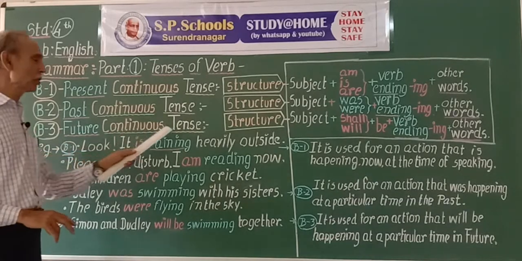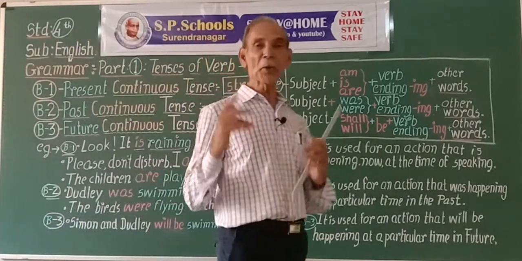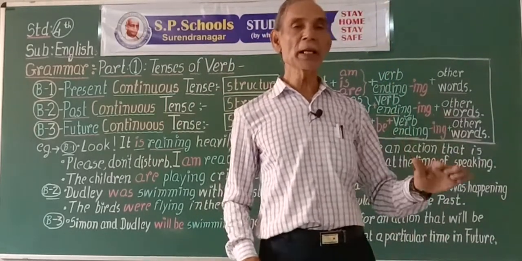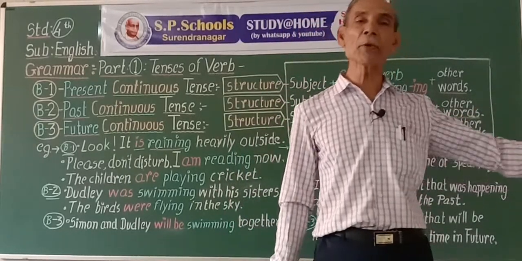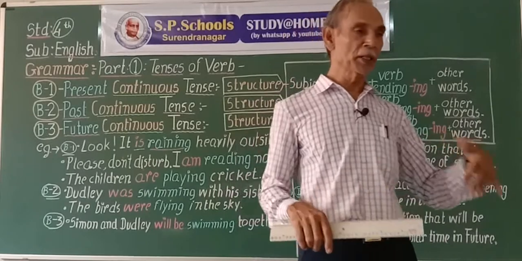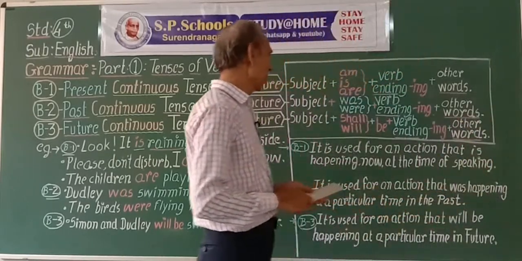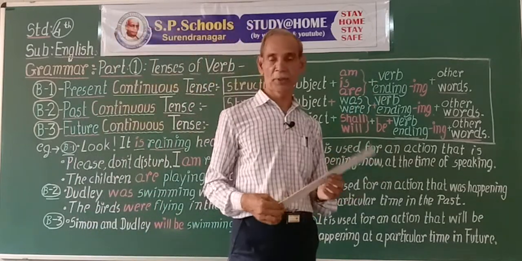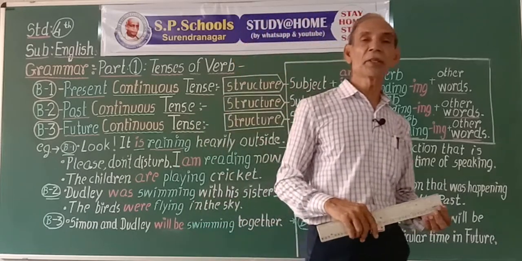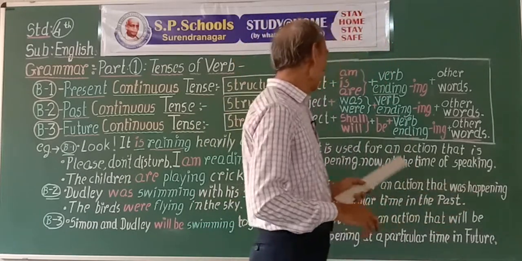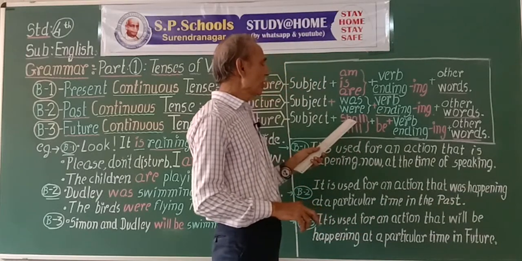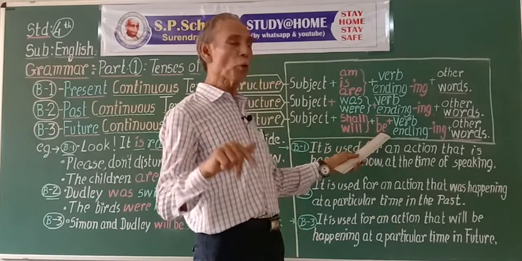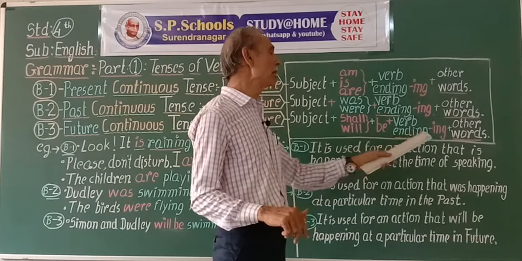B3, future continuous tense. If we want to express the action that will be taking place, that will be going on, that will be happening in some particular time in future, we use future continuous tense. Now, as there is no future form of the verbs, we use the helping verbs shall and will, then to be of to be, and then ing form of the main verb.